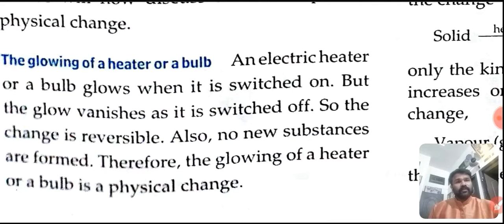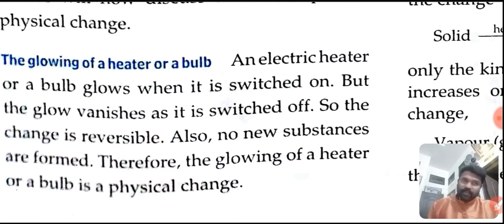Again if you switch off, it won't glow. Another one, an electric heater, is the same. An electric heater also glows when it is switched on. When it is switched off, it does not glow. So the change is reversible. And one more thing we can see is that no new substances are formed in the case of the electric heater and also the electric bulb.